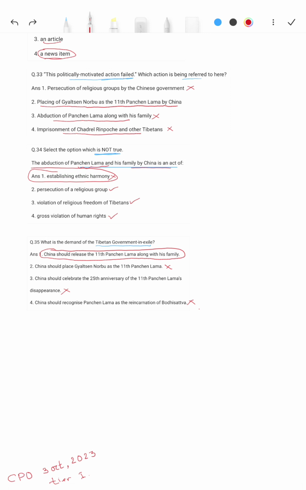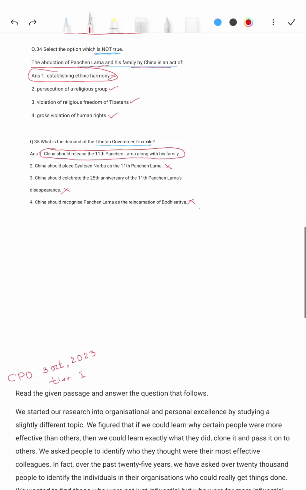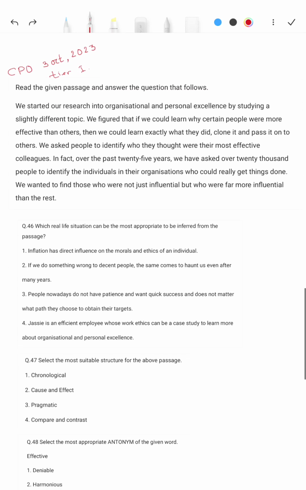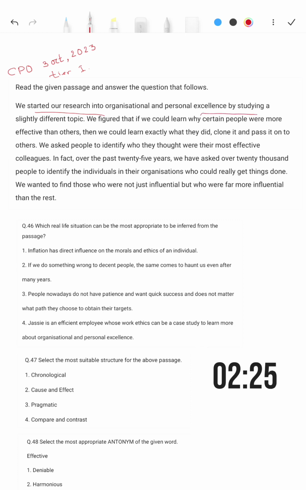Now let us do one more exercise by taking the past year questions of CPO 3rd October tier 1 and the passage here. Let us take the timer also, and we will be solving the passage as if we were sitting in the examination hall. So the timer is here. Let's start. We started research on organization excellence by studying a slightly different topic, and we could learn why certain people were more effective than others, and then clone it and pass it on to others.